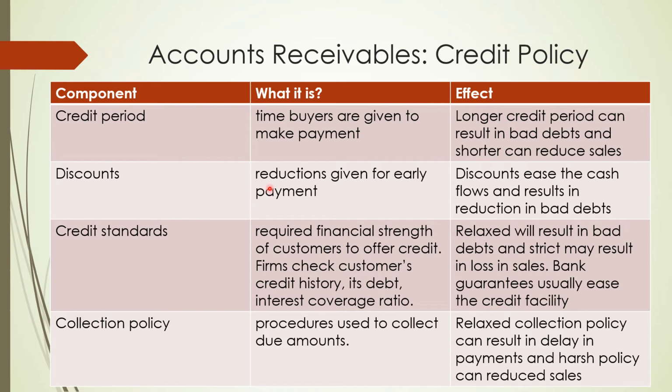Discounts. And what do you mean by discounts? The reductions given for early payment. Now, this is different from the trade discount, and you must appreciate the difference between trade discount and cash discount. So what do you mean by trade discount? Trade discount is what we generally give. Say the price of the good is 50 rupees, and I have given a discount of 10 rupees on that. So my selling price is going to be 45. So my invoicing will be at the rate of 45 only.